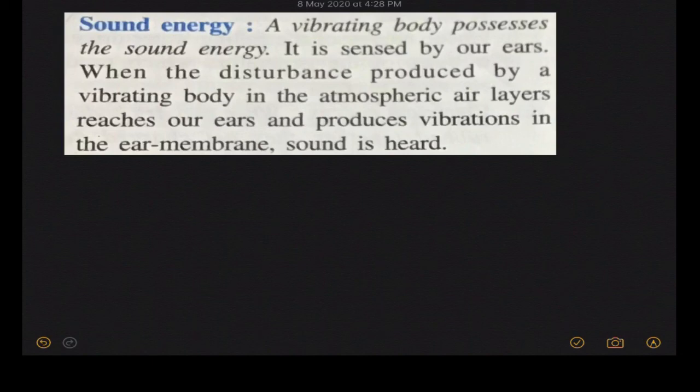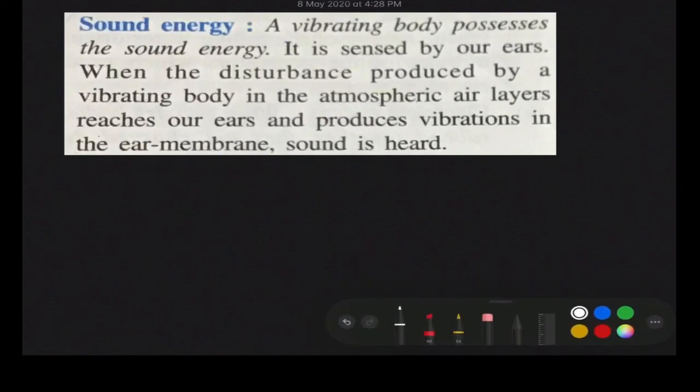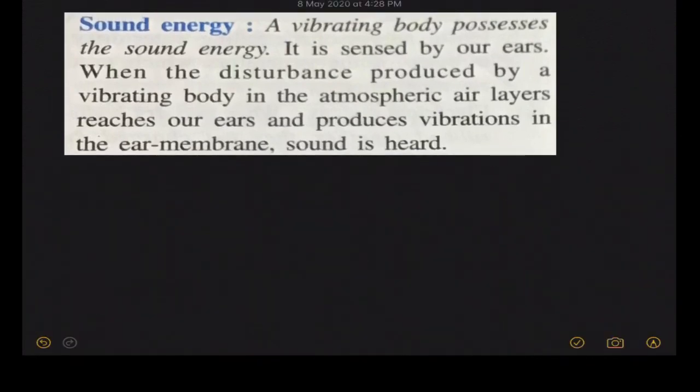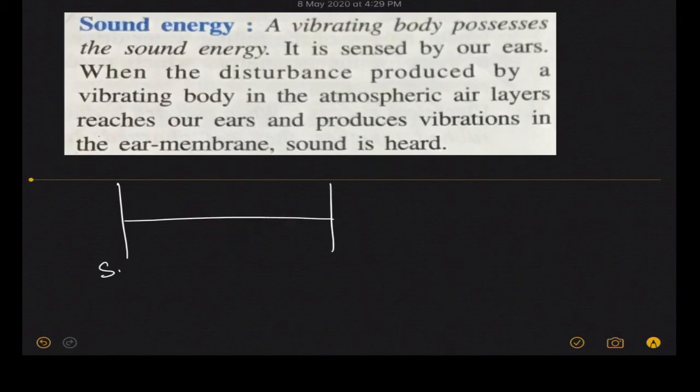So basically here what is happening, whenever we have any body which vibrates, it produces sound energy. For example, say you have a wire which is tied between two fixed supports. This is support 1 and this is support 2 and this is the wire.